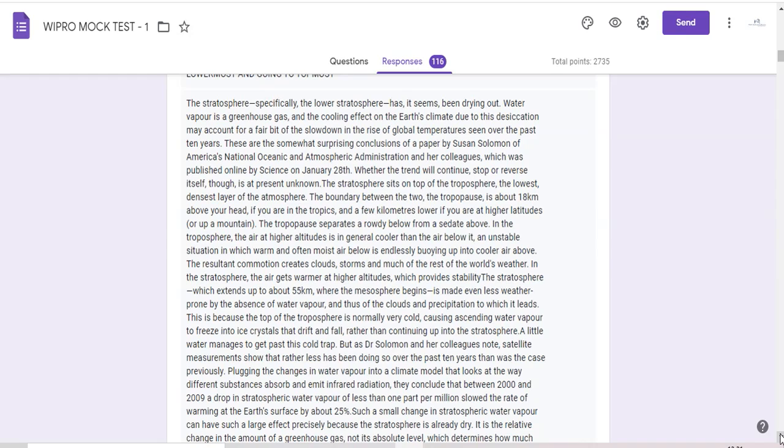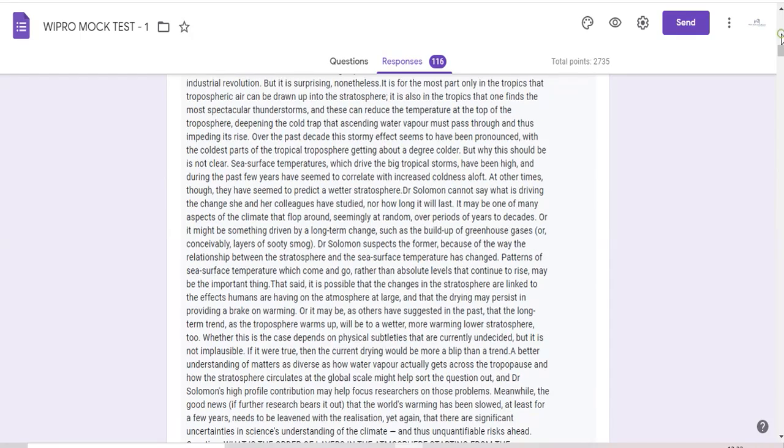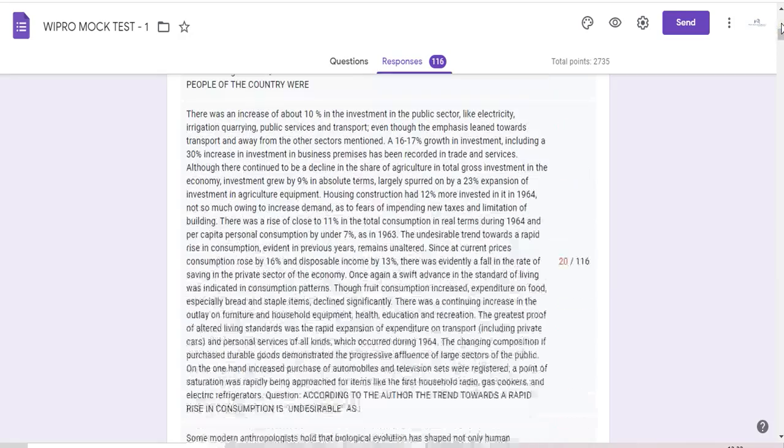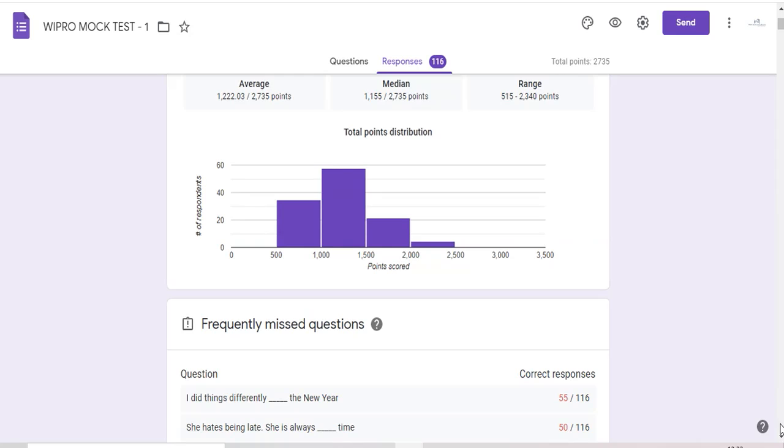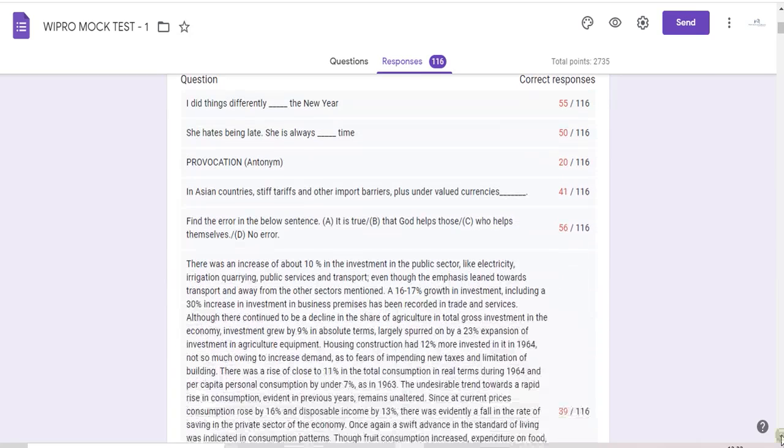Second suggestion is, try to tighten up your screws, especially on the reading comprehension part, majority of you. And the most important observation that I am seeing here is the first question that the majority of you did wrong. Less than 50% of you made it correct, or more than 50% of you did it wrong: I did things differently dash the new year. This is just a preposition-based fill in the blank. If the majority of you are not able to answer this, that means you are easily being